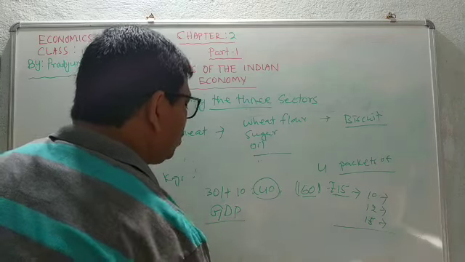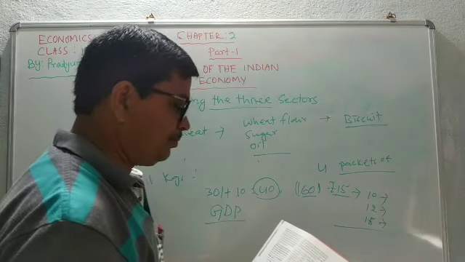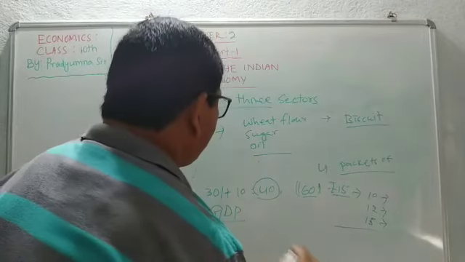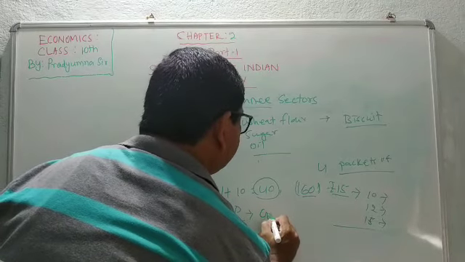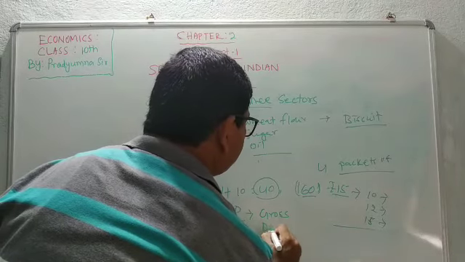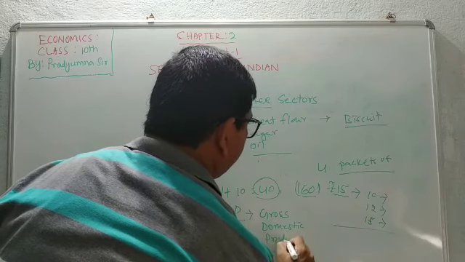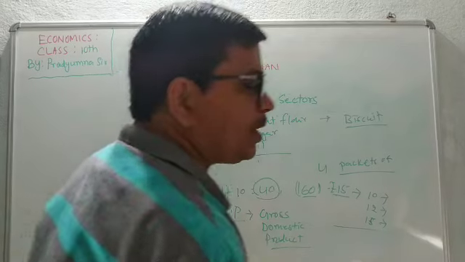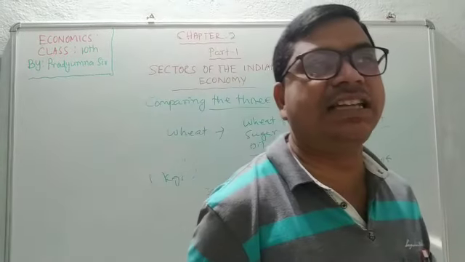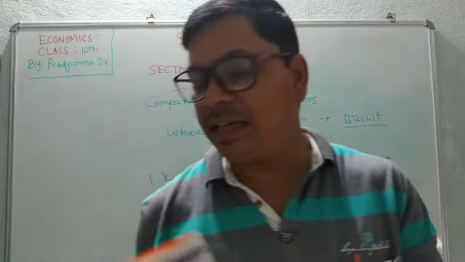GDP stands for Gross Domestic Product. And from the GDP of a country, we can know the financial stamina, the financial strength of a country.